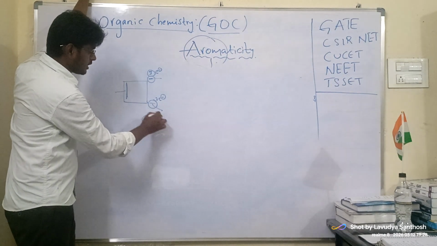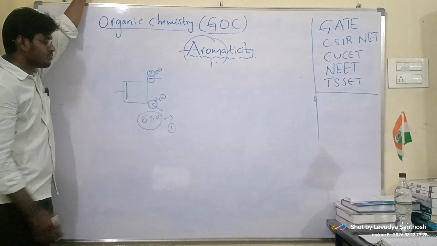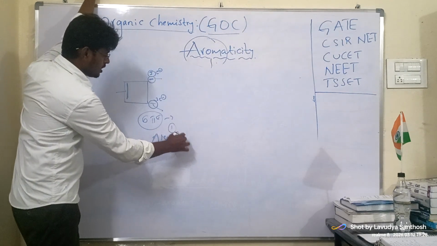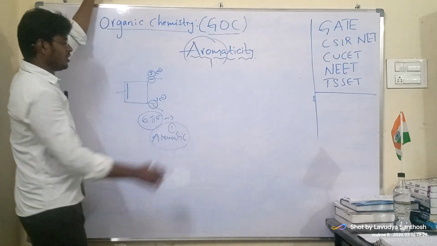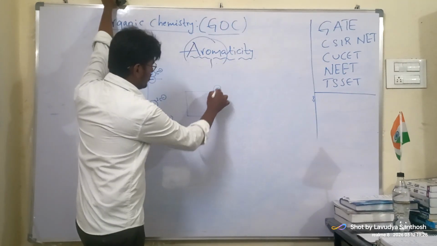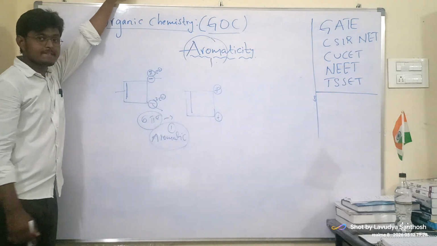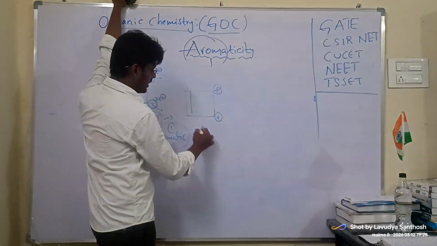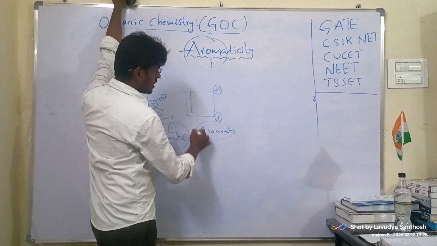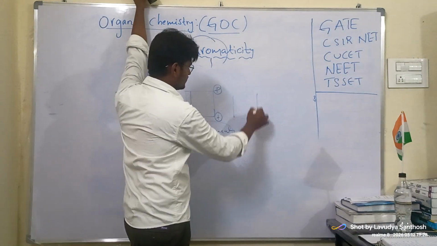6 pi electrons, nothing but our integer is 1. So it is aromatic. It is an aromatic compound. Now see. Is this aromatic? Yes, 2 pi electrons are there, so it is aromatic.